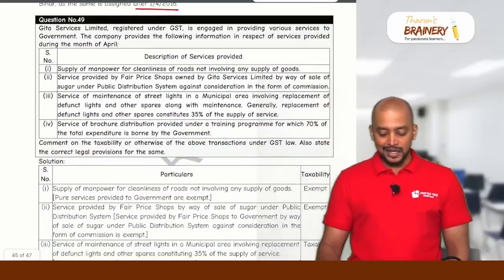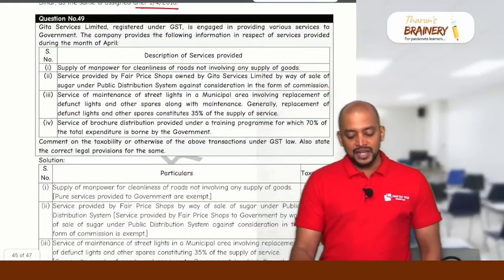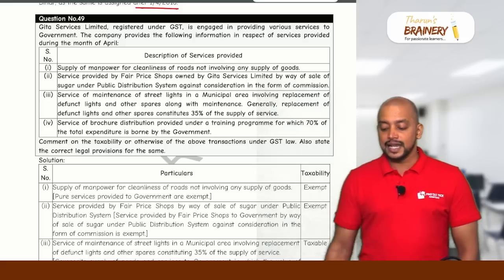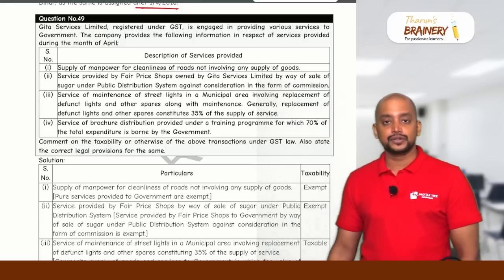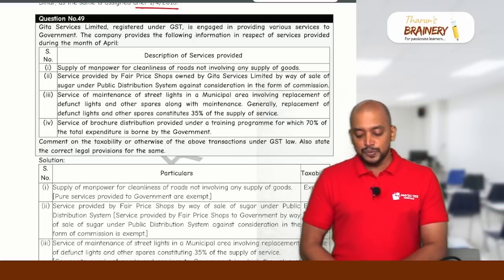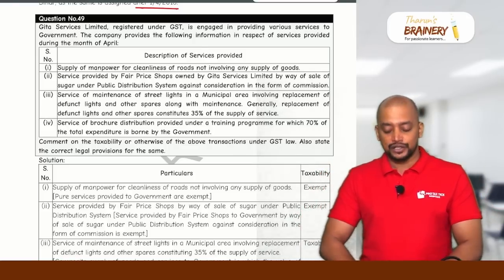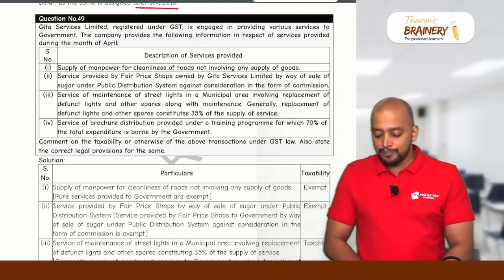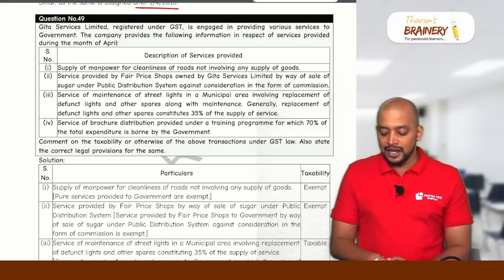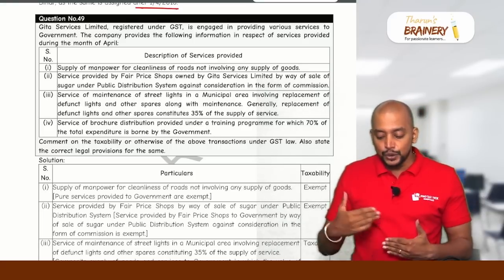Then next, question number 49. Geeta Services Limited, registered under GST, is engaged in providing various services to government. The company provides the following information in respect of services provided during the month of April. Supply of manpower for cleanliness of roads not involving any supply. So this service is provided to government.